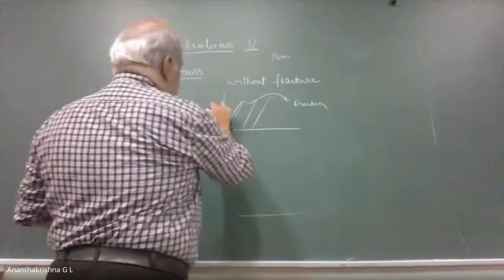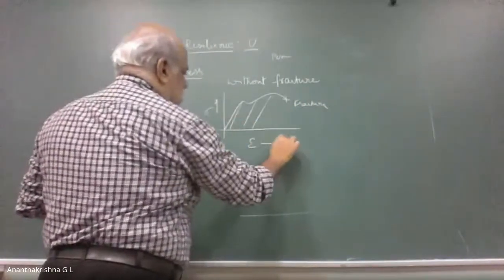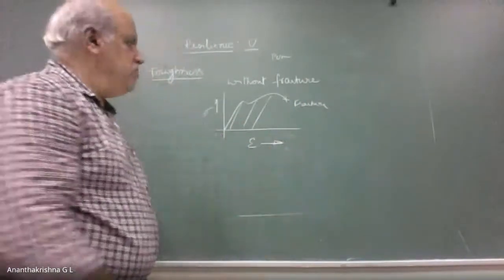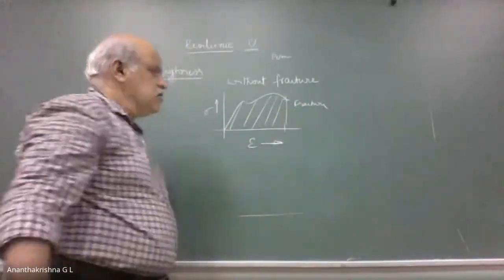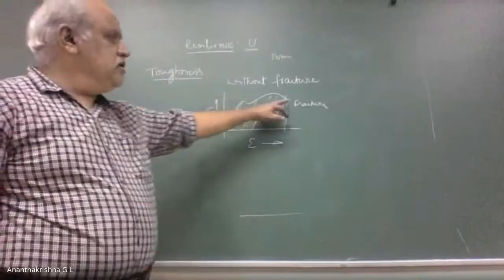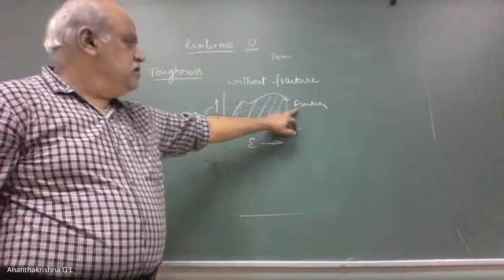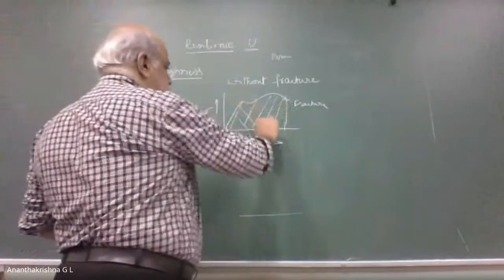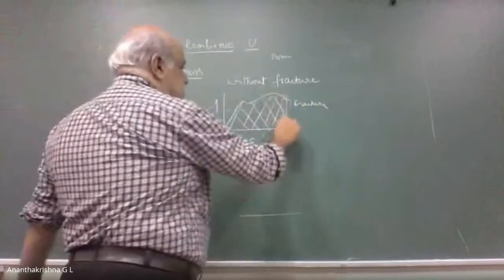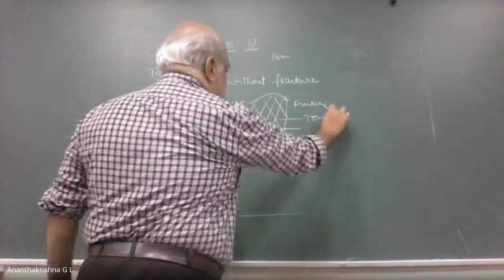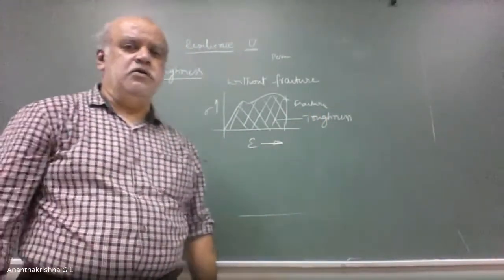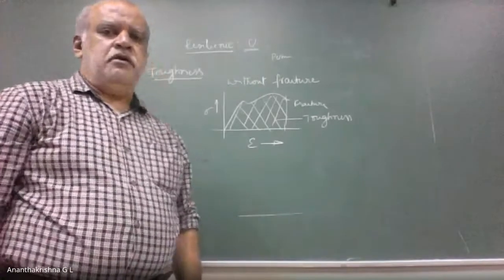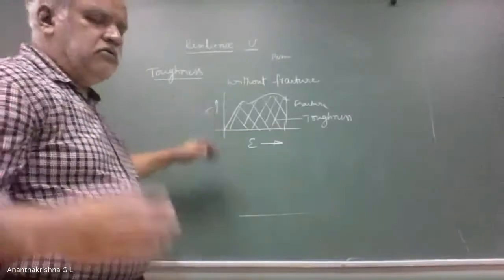This is what we have taken in the lab. We conducted an experiment, and then we got the stress strain diagram, and we got the fracture strength also. So the area under the stress strain curve up to fracture will give you the toughness value for a particular material. Is that okay? Are you there with me?